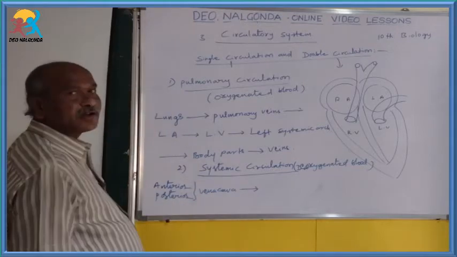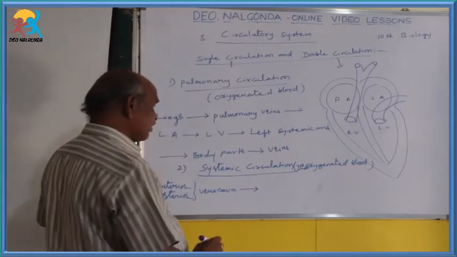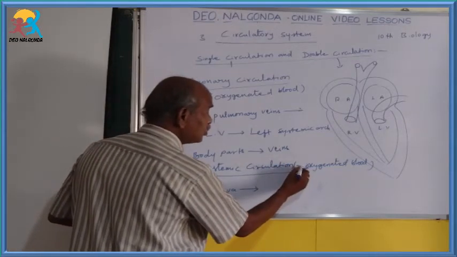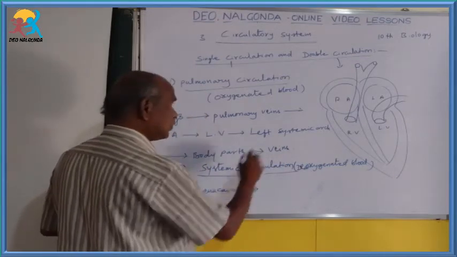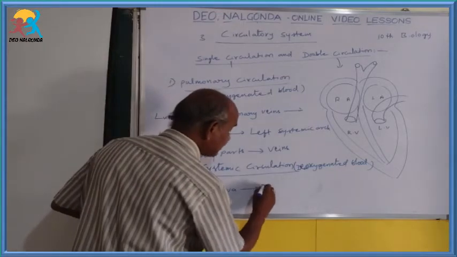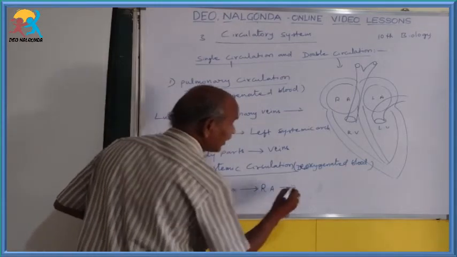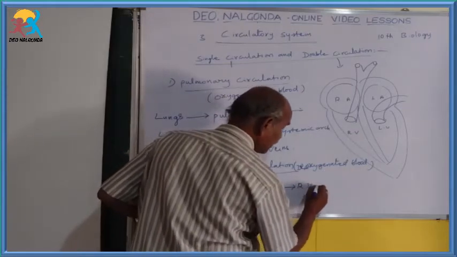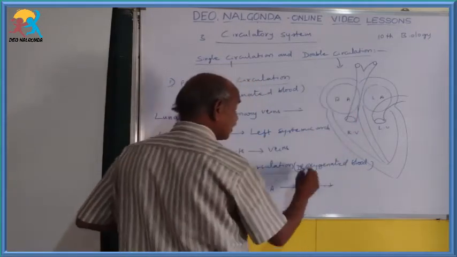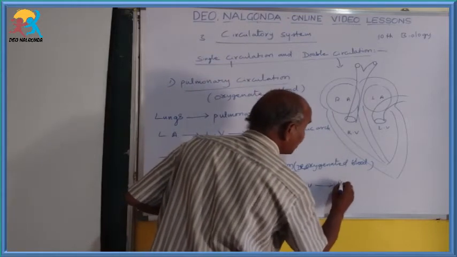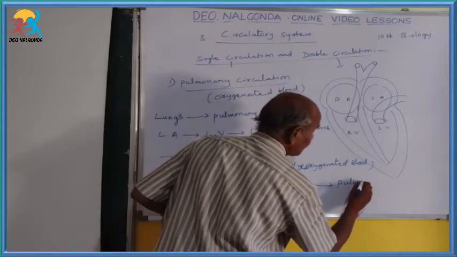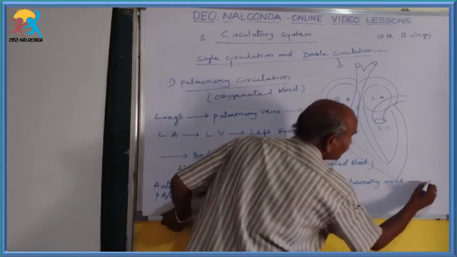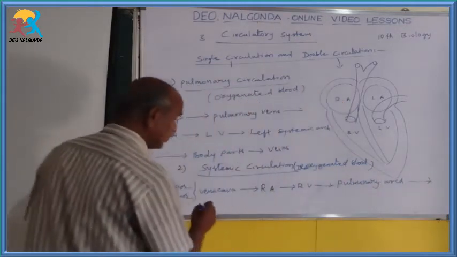From the anterior vena cava and posterior vena cava, this deoxygenated blood or impure blood enters the right atrium, to the right ventricle, to the pulmonary trunk or pulmonary arch, to the lungs.